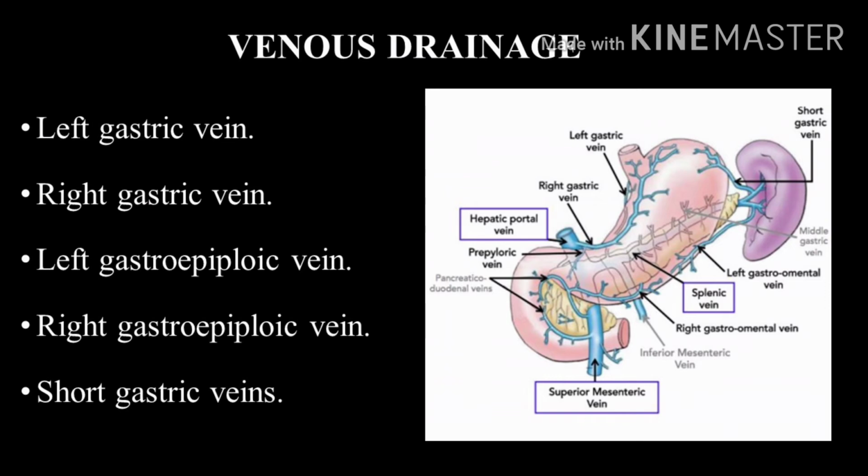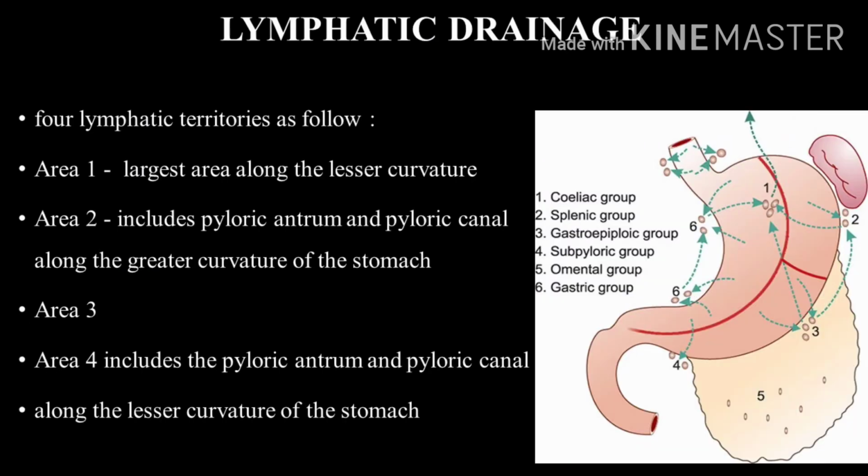Here, the left and right gastric veins drain directly into the portal vein. The left gastroepiploic and short gastric veins drain into the splenic vein, and the right gastroepiploic vein drains into the superior mesenteric vein. Lymphatic drainage of the stomach.